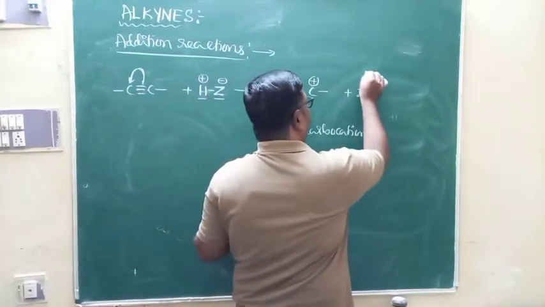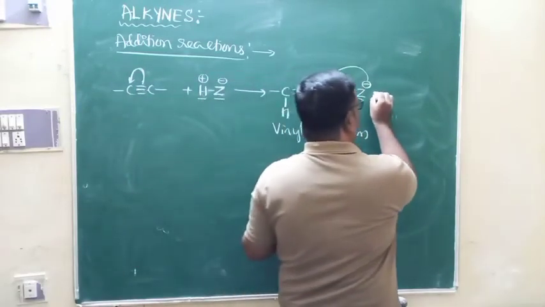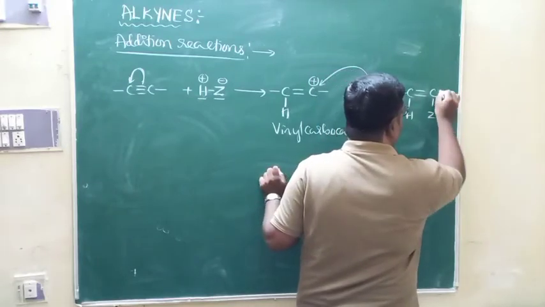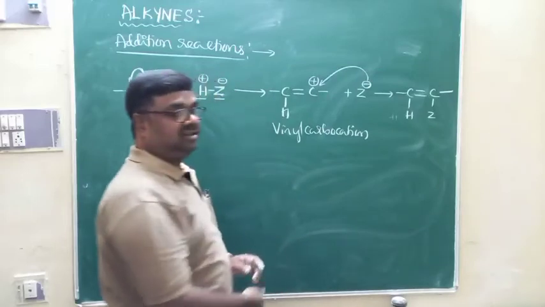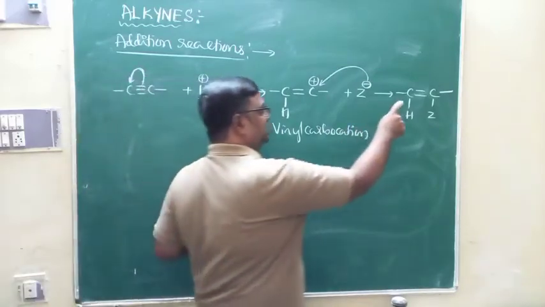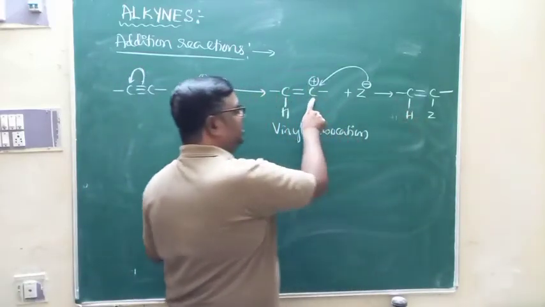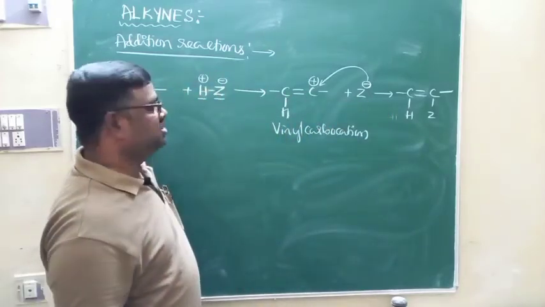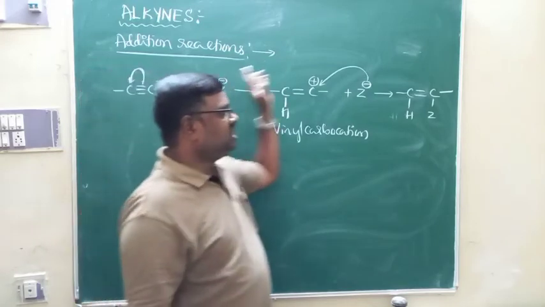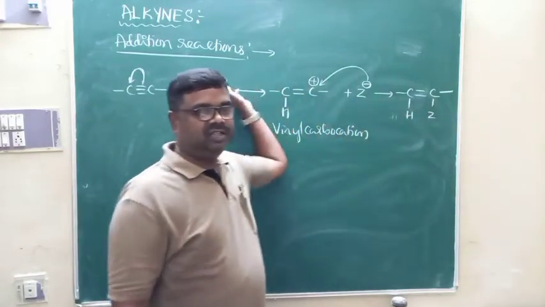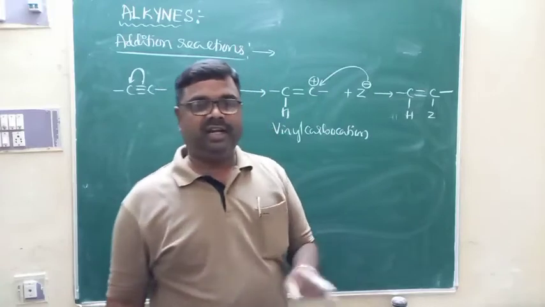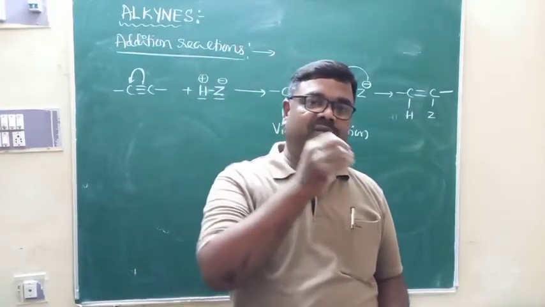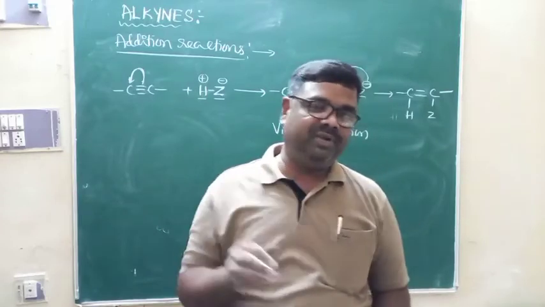Now what does Z minus do? It attacks the positively charged carbon. Guess what it is here, it is H and it will be Z, and this is the product of the reaction. What I said, the nature of the product formed depends on the stability of the vinyl carbocation, and this is what we call addition of HZ across the triple bond. Now the triple bond is converted to double bond. What I said, in addition reactions, some simple molecules will be added across the carbon to carbon double bond or carbon to carbon triple bond.